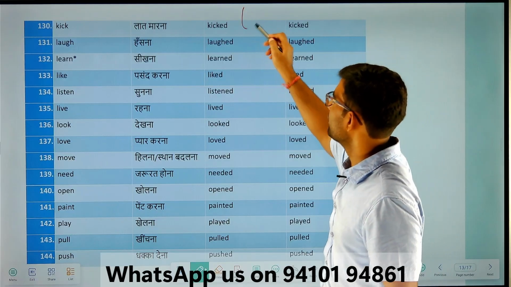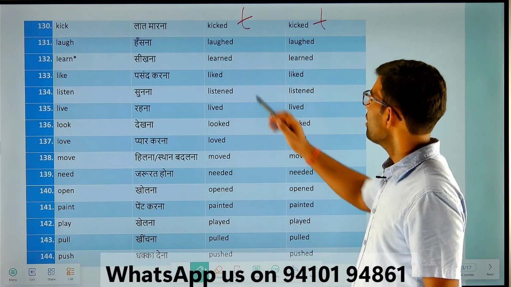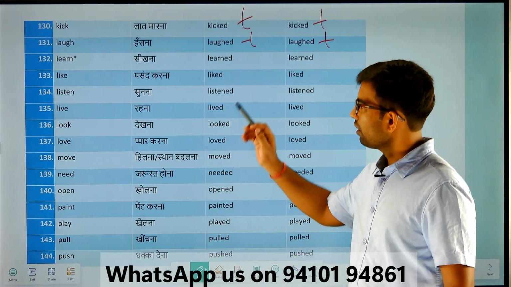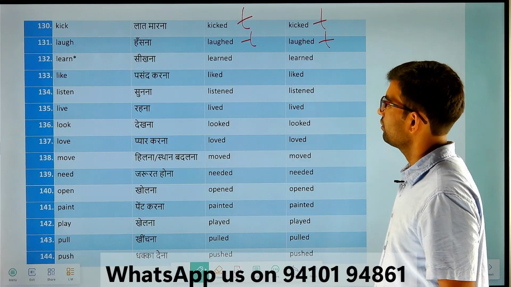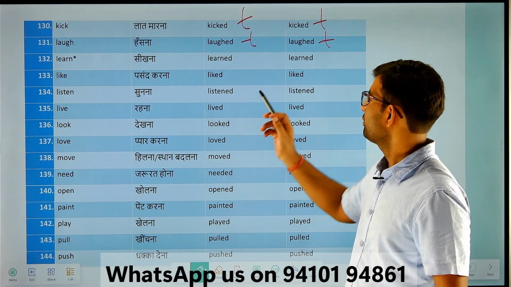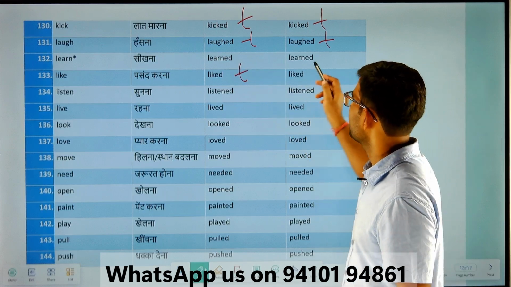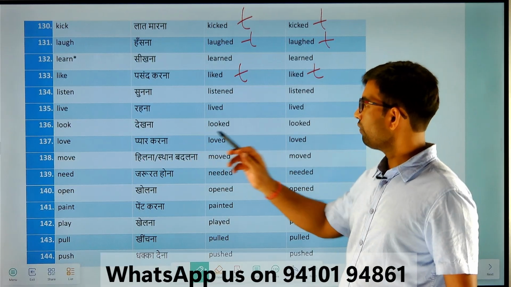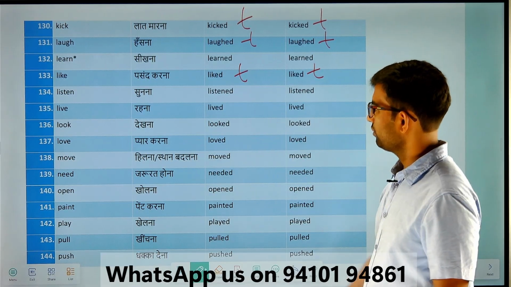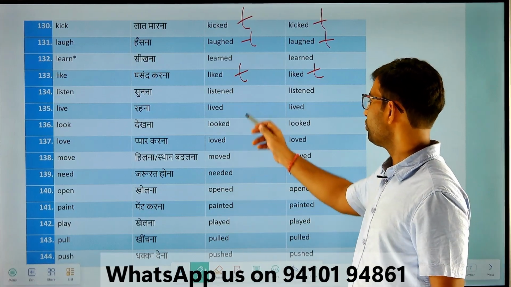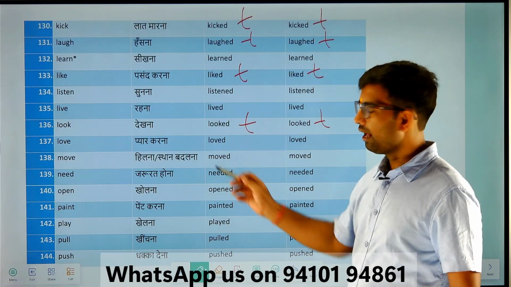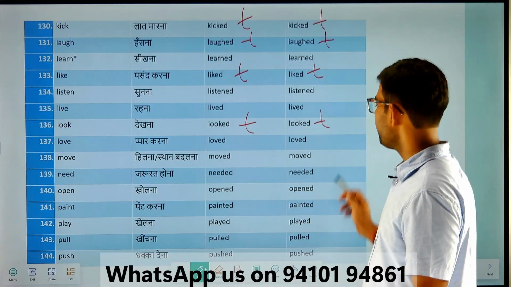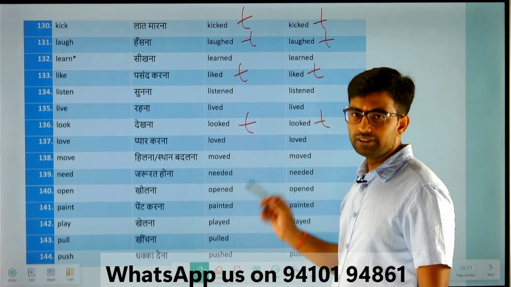Kick, kicked, kicked. Laugh, laughed, laughed. Learn, learned, learned. Like, liked, liked. Listen, listened, listened. Live, lived, lived. Look, looked, looked. Love, loved, loved. Move, moved, moved. Need, needed, needed.